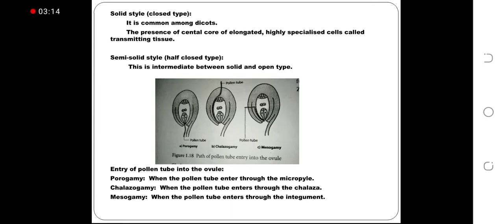The picture is for entry of pollen. Path of pollen tube, entry into the ovule. Entry of pollen tube into the ovule. There are three types: porogamy, chalazogamy, mesogamy. Porogamy, when the pollen tube enters through the micropyle. Chalazogamy, when the pollen tube enters through the chalaza. Mesogamy, when the pollen tube enters through the integument.